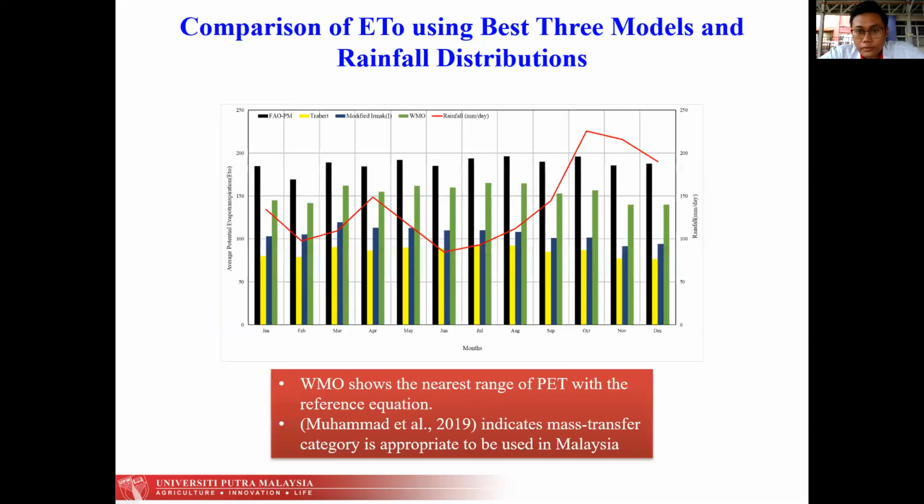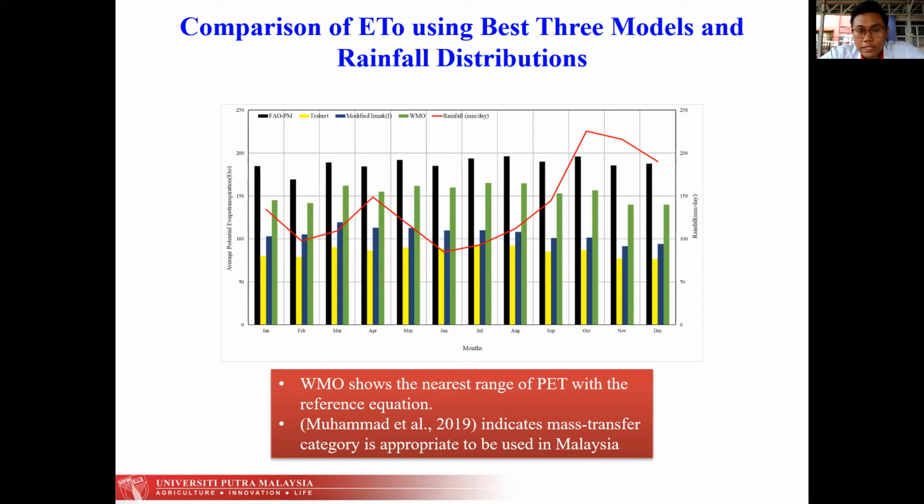Next, I compare the ETo of the three best models with the rainfall distribution. In this graph there are two types of graph, the bar graph and the line graph. The line graph shows the rainfall distribution, and the bar graph shows the PET of the reference and the selected models.